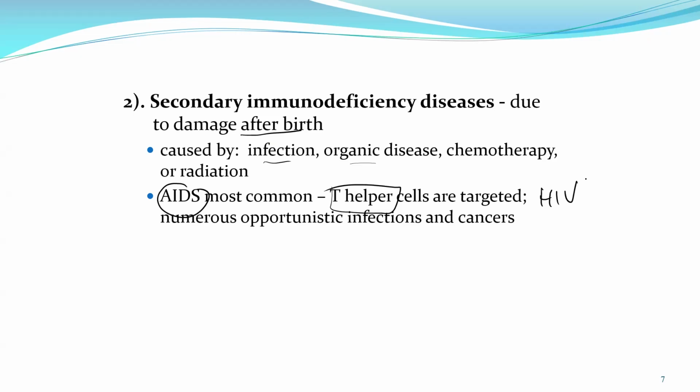If this person does not have the T helper, it means they are unable to protect themselves against many types of infection. And again, most of the time AIDS patients die due to secondary infection. Diarrhea will be very dangerous for them, pneumonia will be very dangerous to them, and skin cancer is going to be easily developed in this type of person.